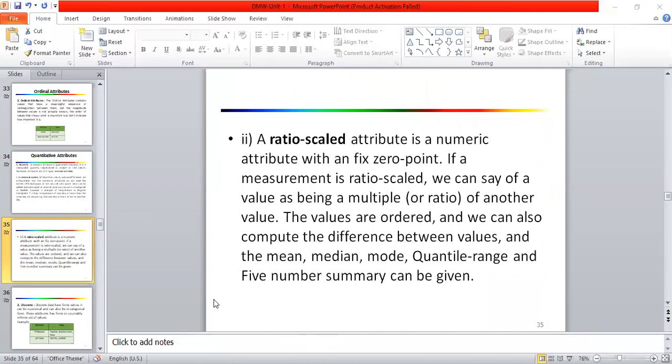So we can differentiate the length of one person from another person, the weight of one person from another person, then age, right? So the different operations like geometric mean or percent variation, we can calculate on the ratio scale.